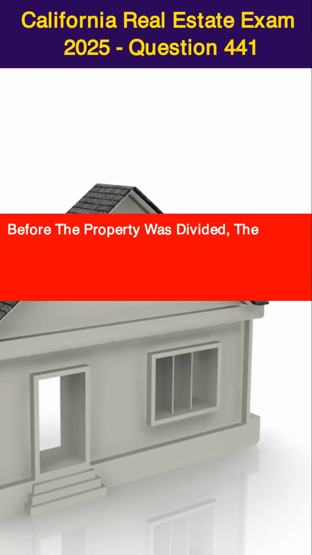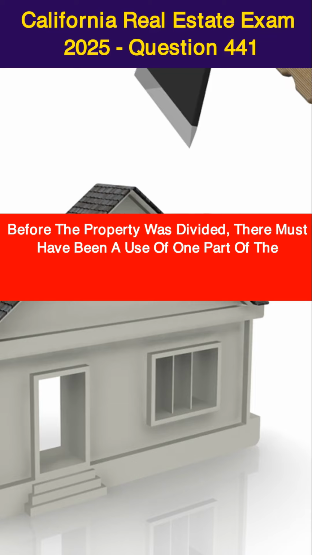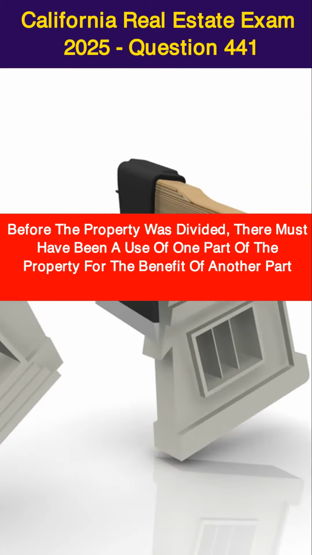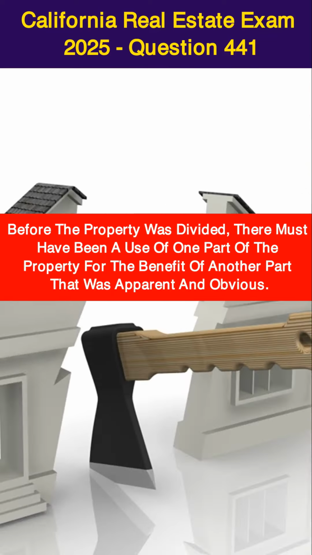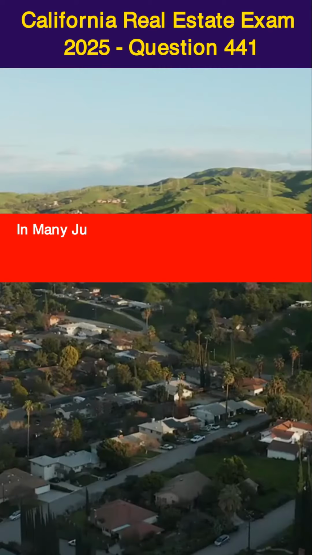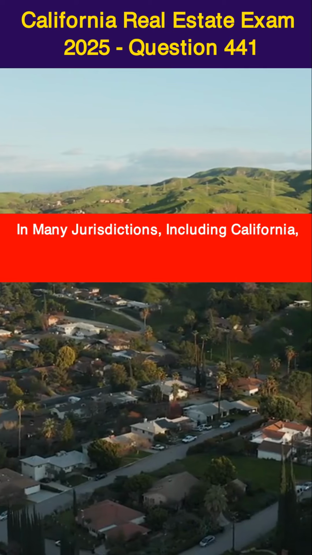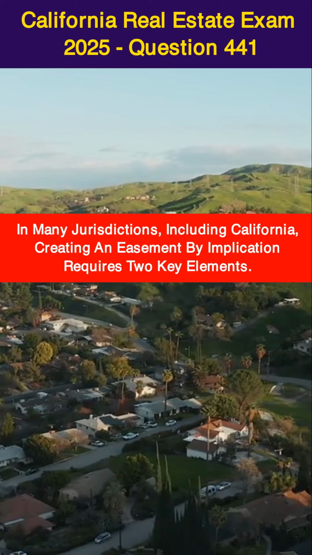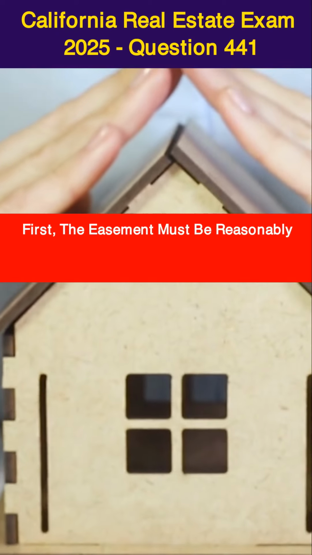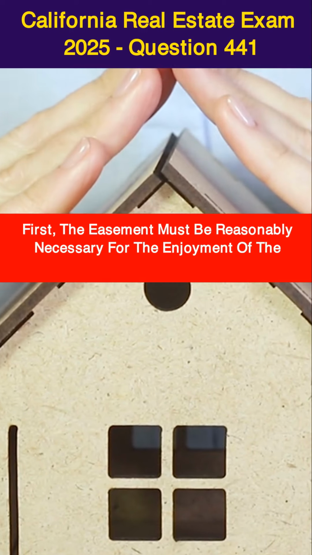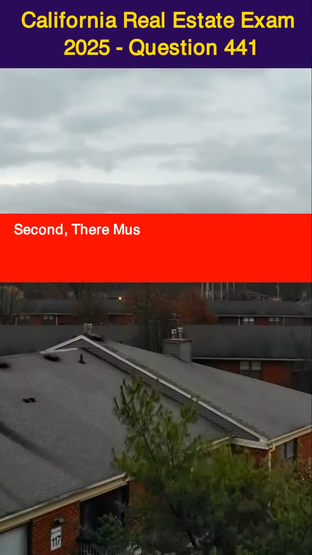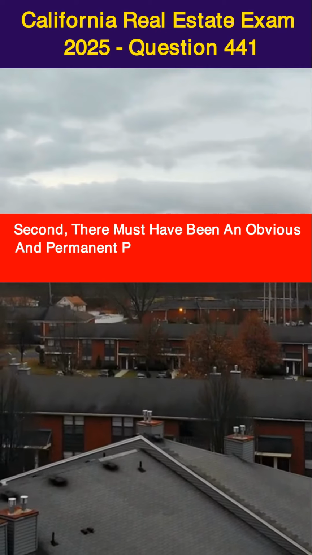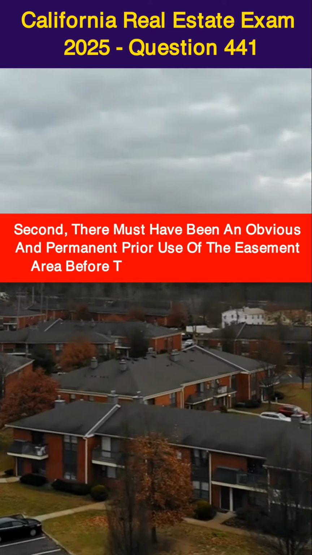Before the property was divided, there must have been a use of one part of the property for the benefit of another part that was apparent and obvious. This prior use indicates that the parties likely intended for that use to continue even after the division. In many jurisdictions, including California, creating an easement by implication requires two key elements. First, the easement must be reasonably necessary for the enjoyment of the dominant property. Second, there must have been an obvious and permanent prior use of the easement area before the property was divided.